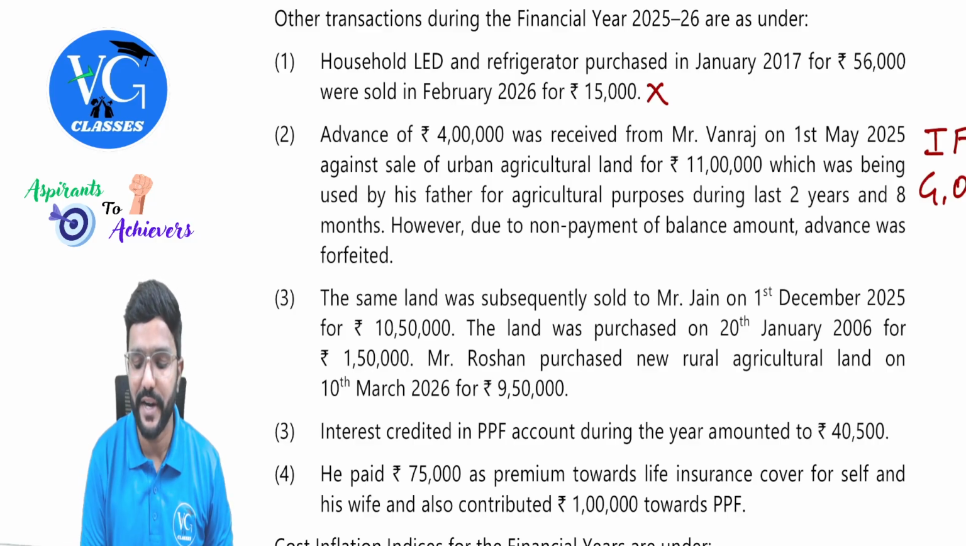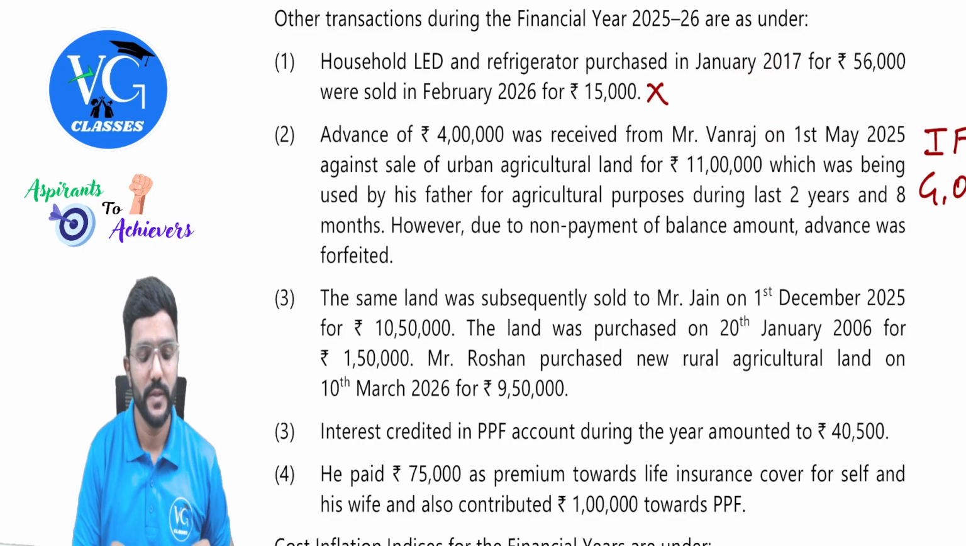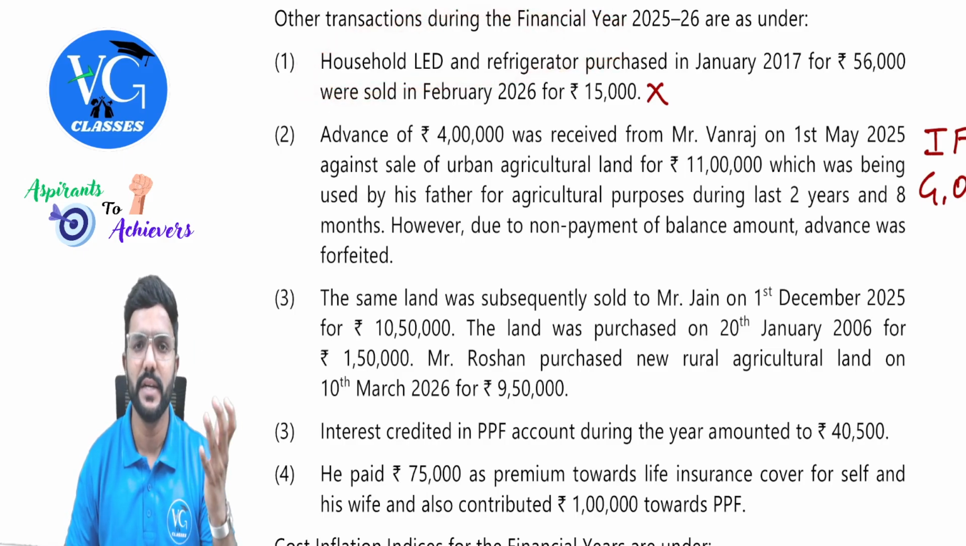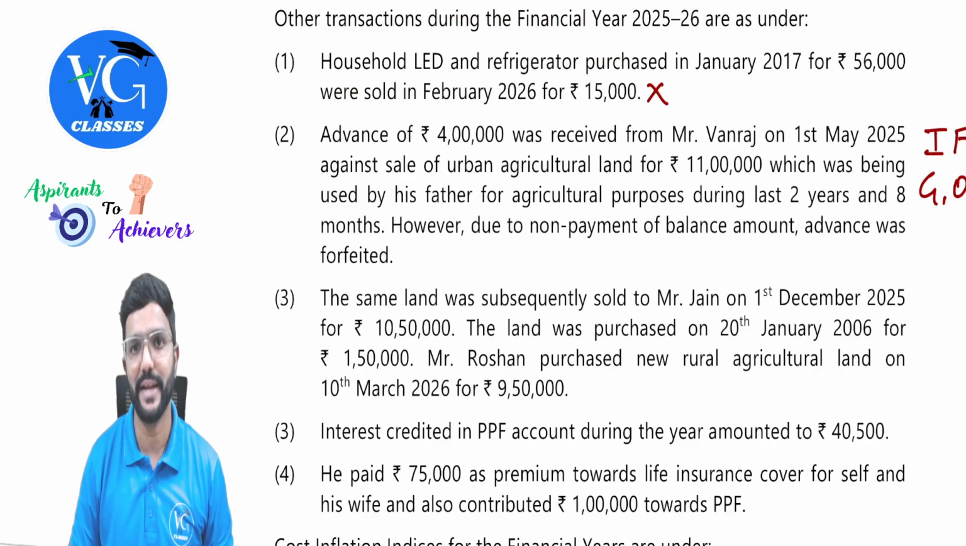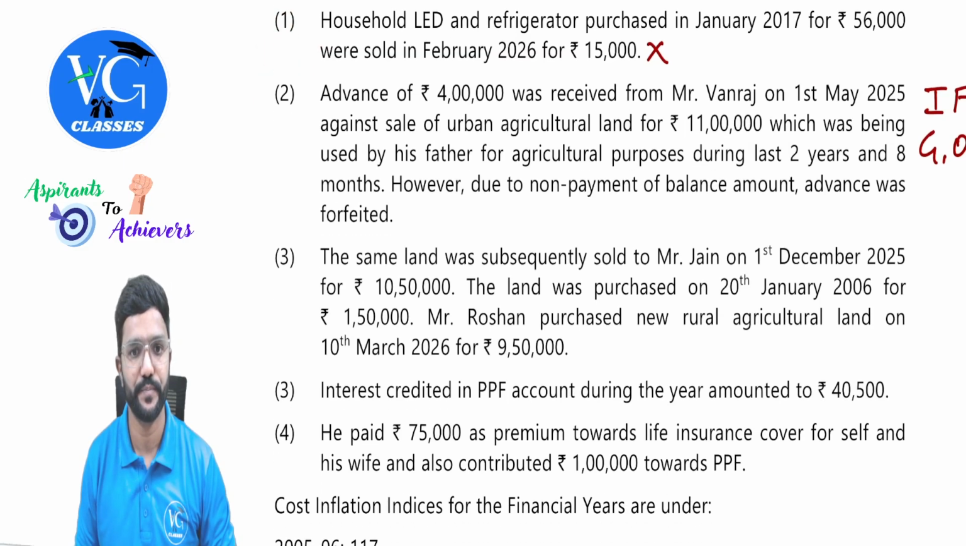Capital asset has been defined under section 2 clause 14, which excludes the personal asset of movable nature. So this is the personal asset of movable nature. So hence it is not a capital asset, and accordingly we will not compute capital gains. So this information is irrelevant for our calculations, guys.